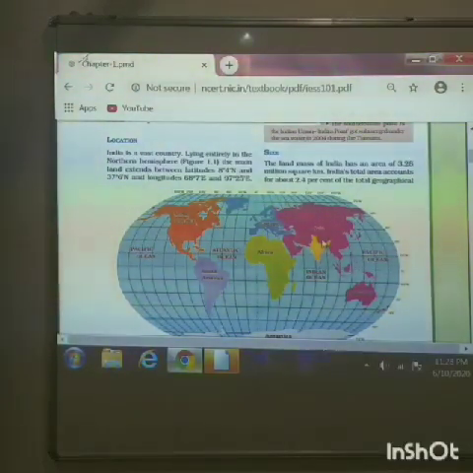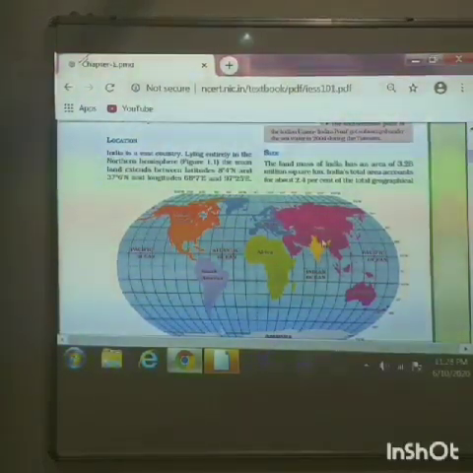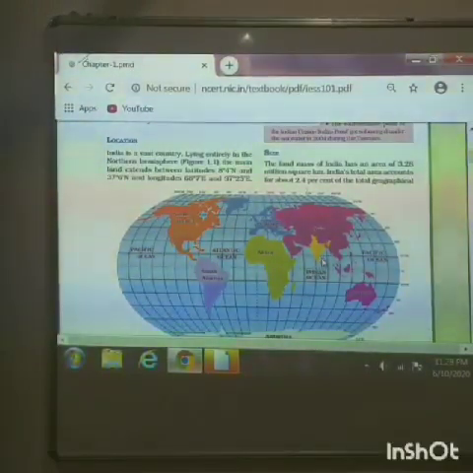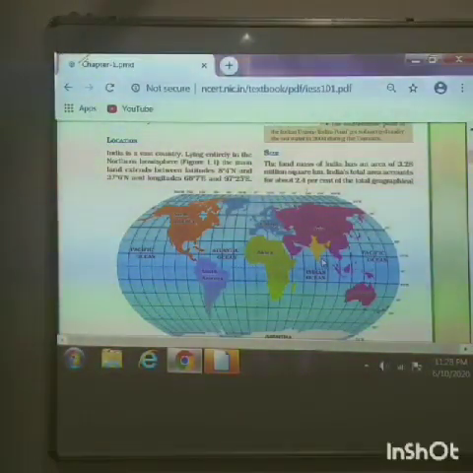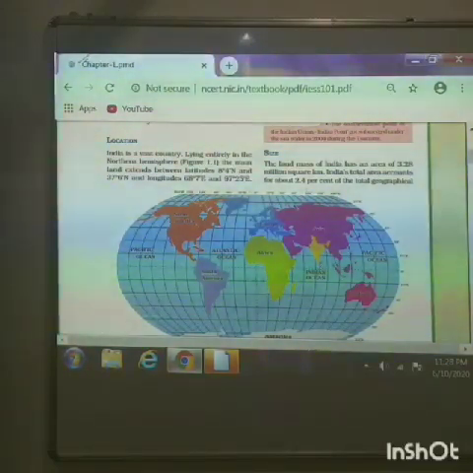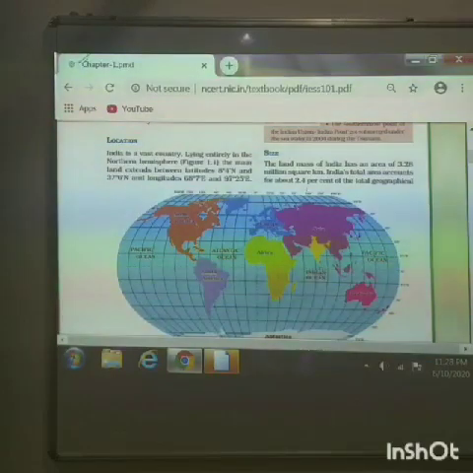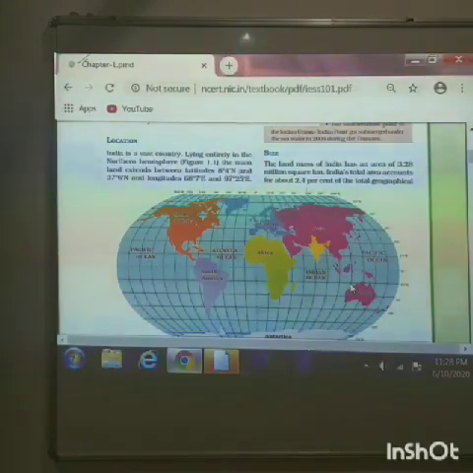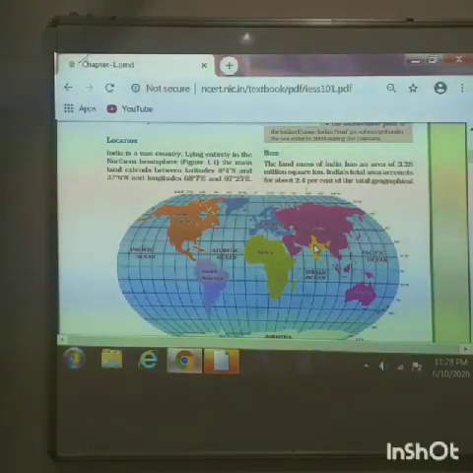So the region present below the Tropic of Cancer experiences hot climatic conditions because it comes under the torrid climatic zone, whereas the land present above the Tropic of Cancer comes under the temperate zone region.